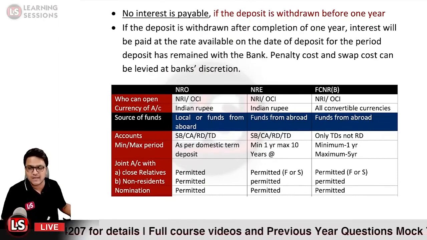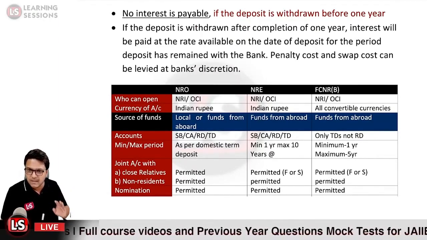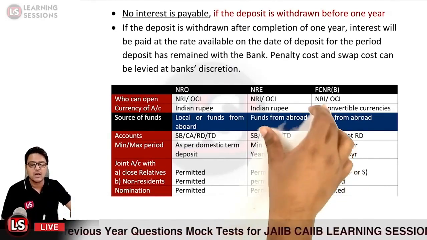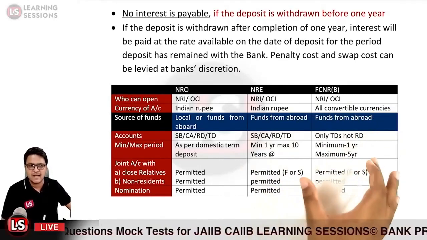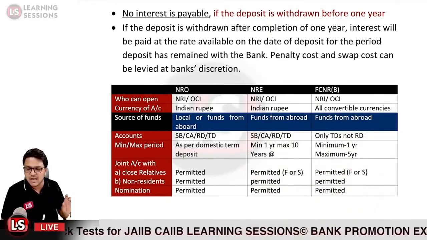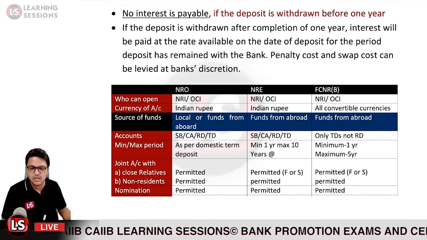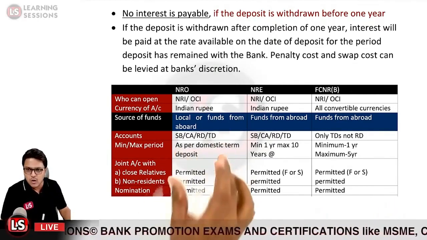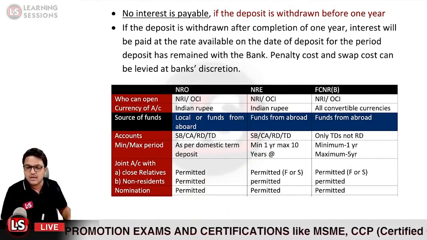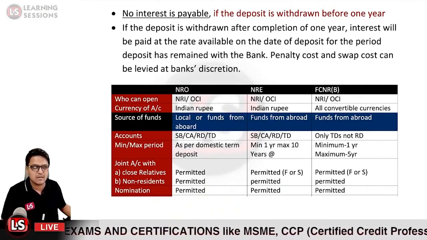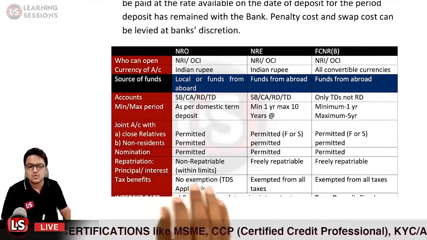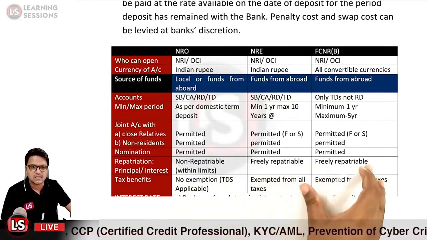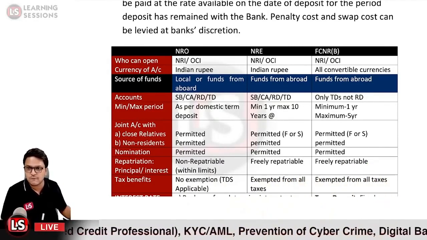Then it is the case of the joint account. Can the joint account be opened? Yes, the joint account is permitted in all 3 of these. But in the latter 2, that is the NRE and FCNR accounts, the joint operations are permitted as former or survivor operations only, and you can open the account jointly with NRI persons only. But in the case of the NRO account, you can also open the joint account with resident Indians. Okay, nomination facility is available in all 3 of these, and then it is related to repatriation. So the repatriation is allowed within limits in NRO, whereas in the case of NRE and FCNR deposits, the amount is freely repatriable.